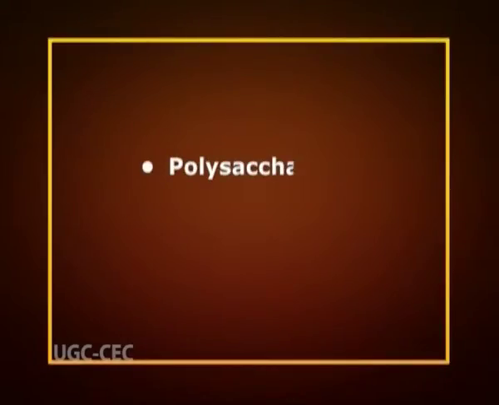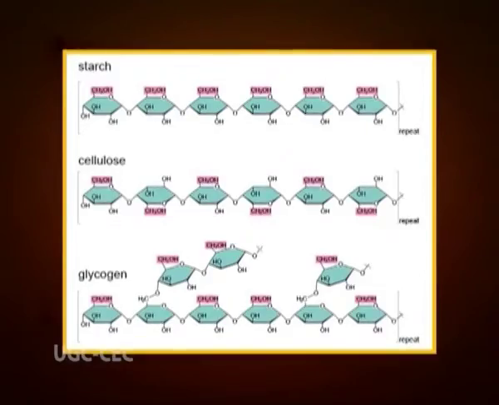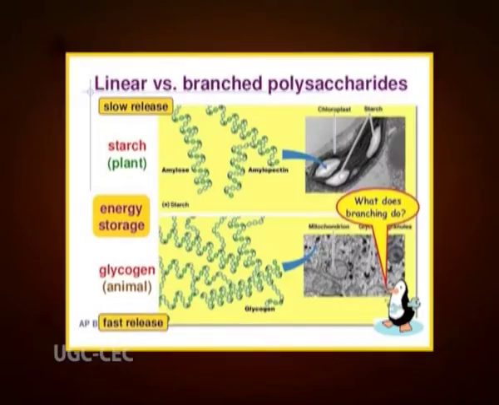Now, let us discuss the next part of our today's lecture, that is the polysaccharides. Polysaccharides are polymeric carbohydrate molecules composed of long chains of monosaccharide units bound together by glycosidic linkages and on hydrolysis give the constituent monosaccharides or oligosaccharides. They range in structure from linear to highly branched. The chains of polysaccharide molecule may be made up of hundreds or thousands of monosaccharides.